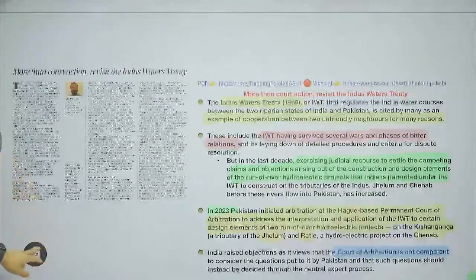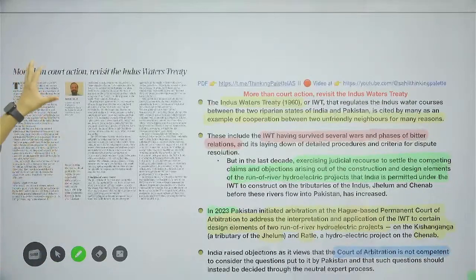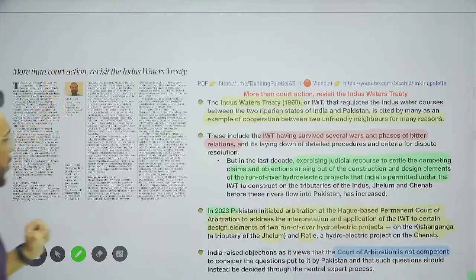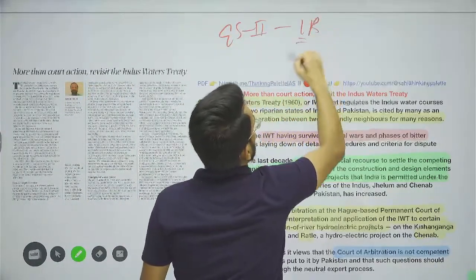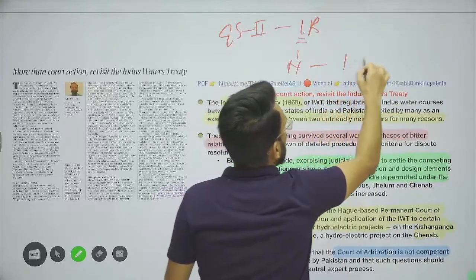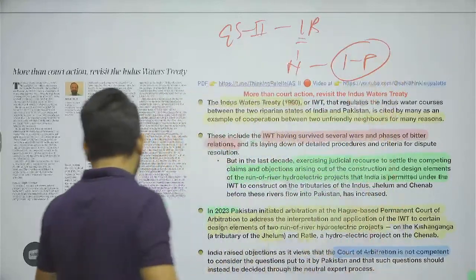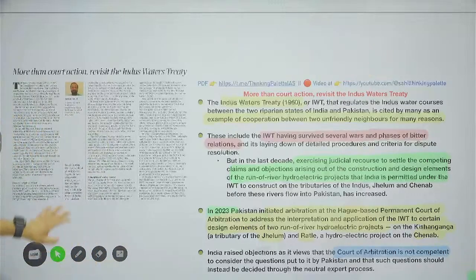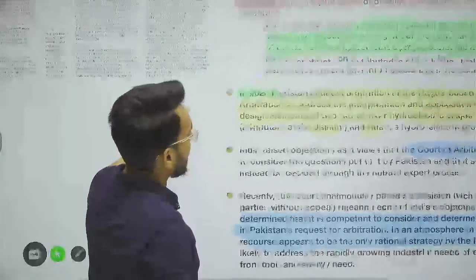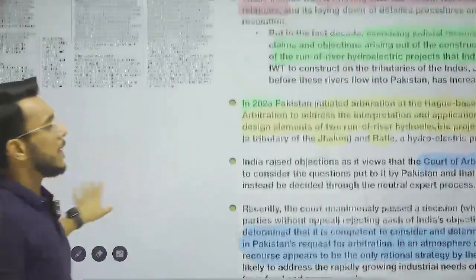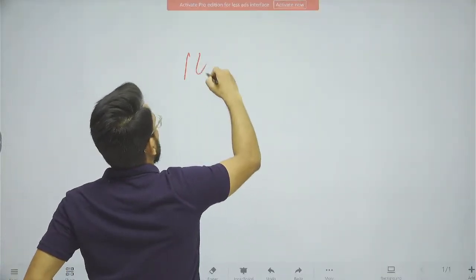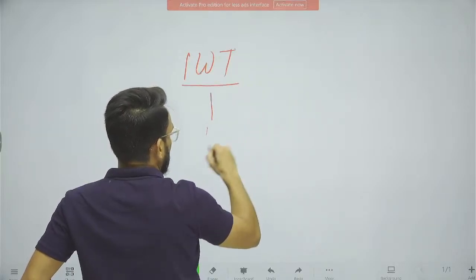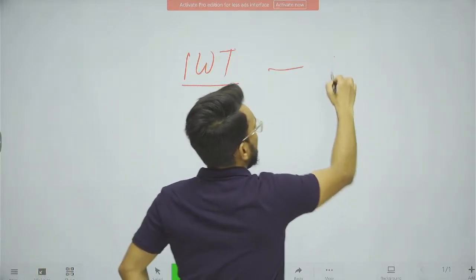Now guys, this article is "More than court action, revisit the Indus Water Treaty." We will see this article with respect to GS paper number 2, international relations, neighborhood, the India-Pakistan relation. First of all, before going into this article, let me tell you some basic background information. There is the Indus Water Treaty of 1960 between India and Pakistan.